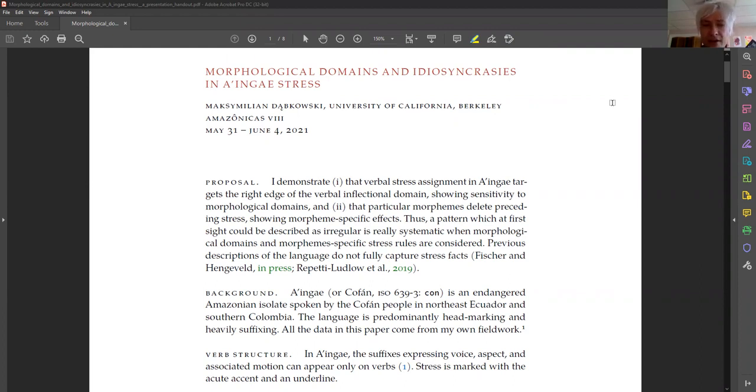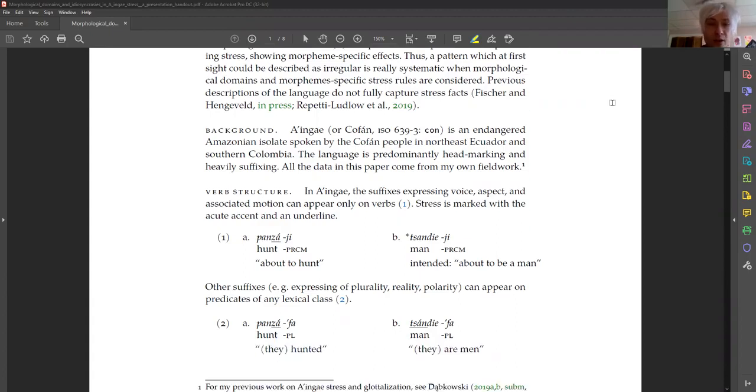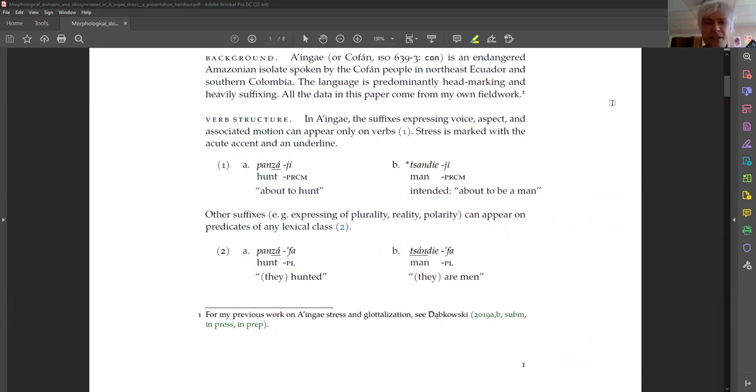Now, Ainge, or Kofan, is an endangered Amazonian language spoken by the Kofan people in northeast Ecuador and southern Colombia. The language is predominantly head-marking and heavily suffixing. All the data in this paper come from my own fieldwork. First, let's consider the basic verb structure.